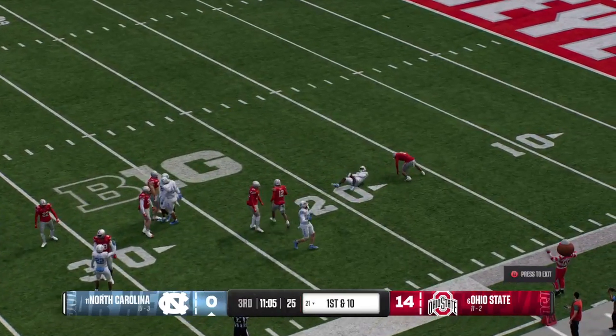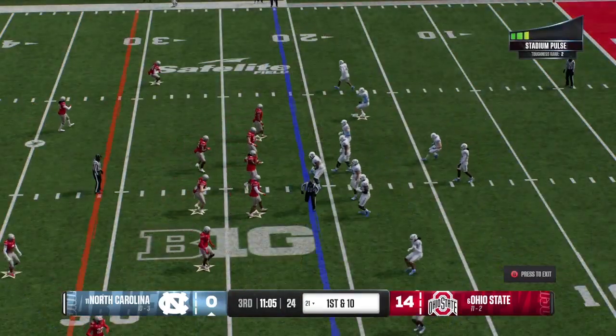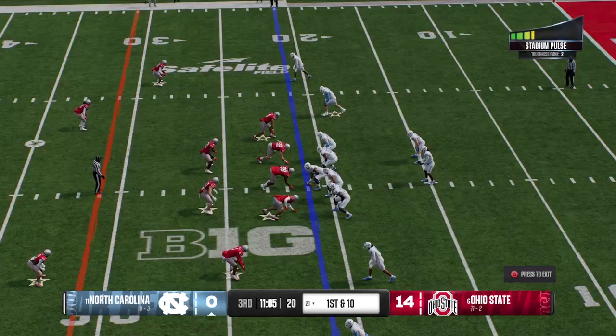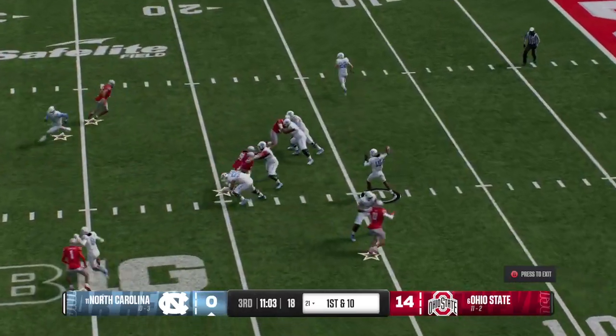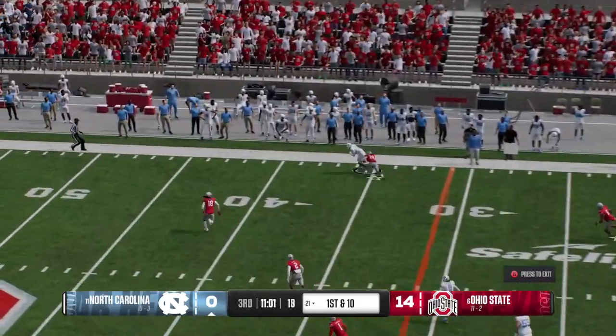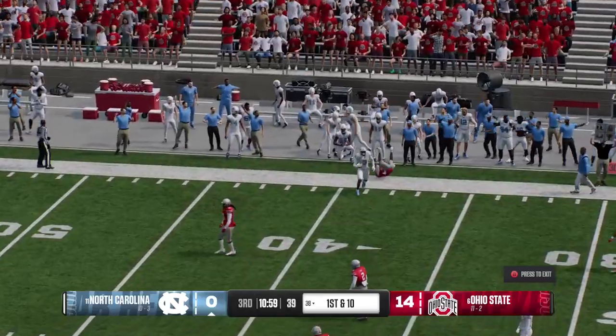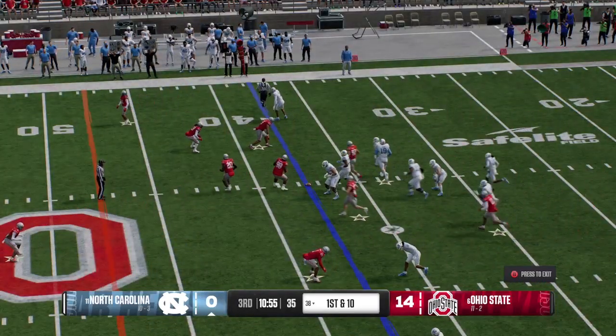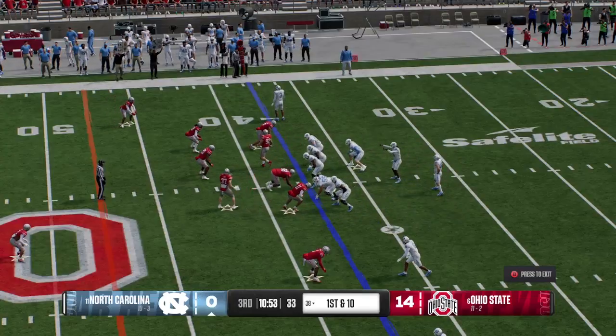The coverage team makes the stop on this return, and here comes the North Carolina offense back out onto the field. They're coming off a quick three-and-out, so they're looking to put something together on this drive with a little more urgency. It's an out route, the catch is made, and that will pick up a first down. They'll spot it at the 38. Offense operating at high tempo now, no huddle.